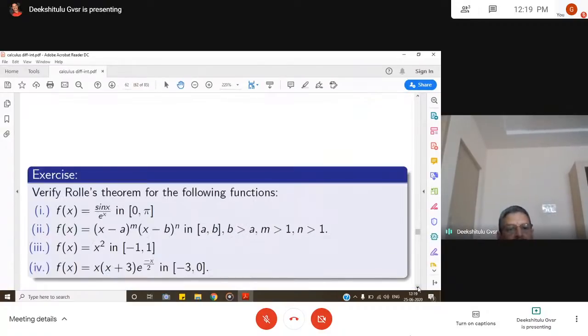Then some problems on Rolle's theorem. Verify Rolle's theorem for the following functions: f(x) is equal to sin x by e power x; (x minus a) power m into (x minus b) power n; x square in the interval minus 1 to 1; x into (x plus 3) e power minus x by 2 in the interval minus 3 to 0. So practice for you.